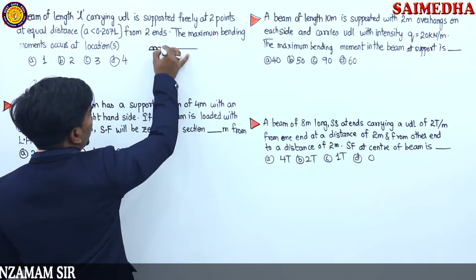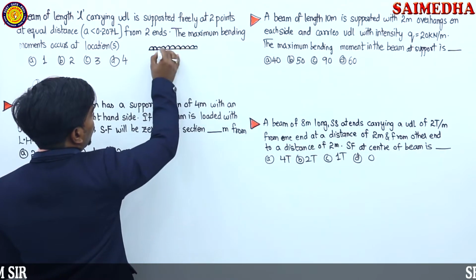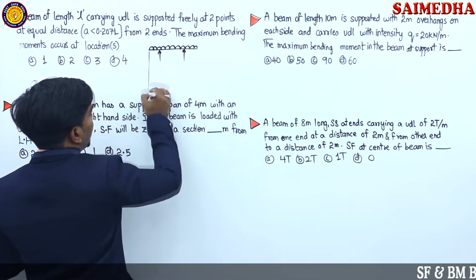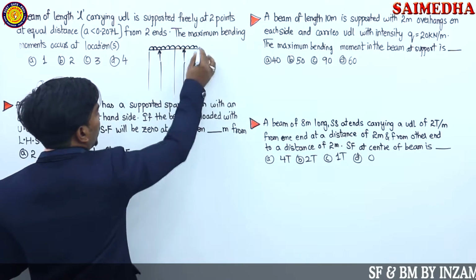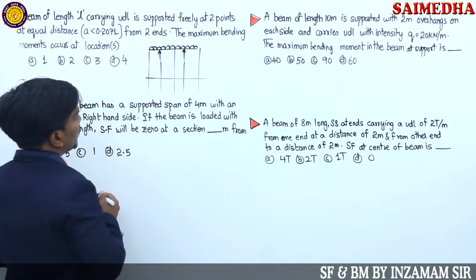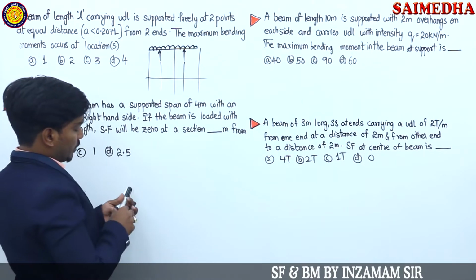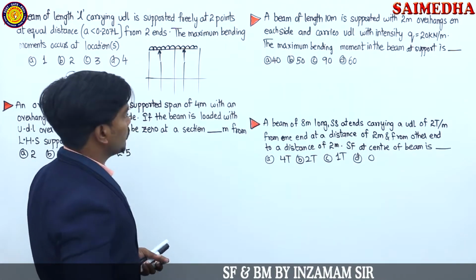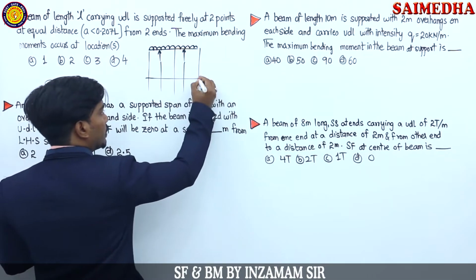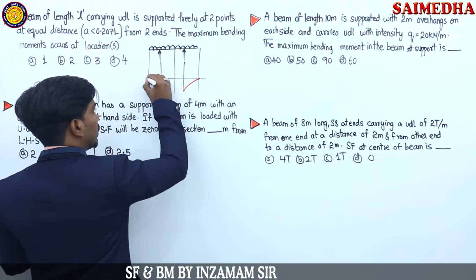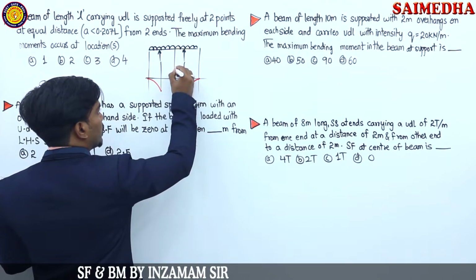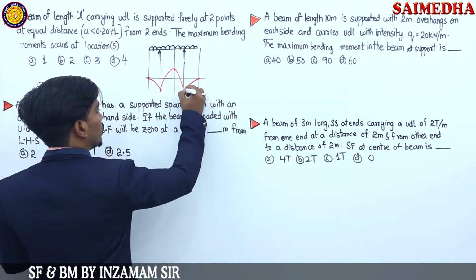We have an overhanging beam with UDL, and what is the bending moment diagram? Maximum bending moment is what is being asked, guys. The maximum bending moment occurs at how many locations? Let me draw the diagram one more time so that you can understand it very clearly. This is coming down, guys, here also it is coming down. This one is the largest point, and at last it is going to be in this manner.